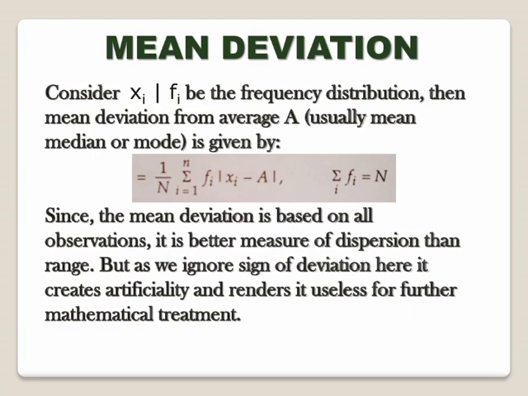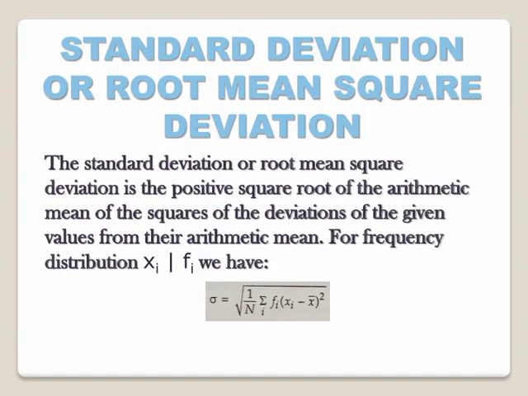it creates artificiality and renders it useless for further mathematical treatment. The standard deviation or root mean square deviation is the positive square root of the arithmetic mean of the squares of the deviations of given values from their arithmetic mean. For frequency distribution xi, the standard deviation is given by the following formula.